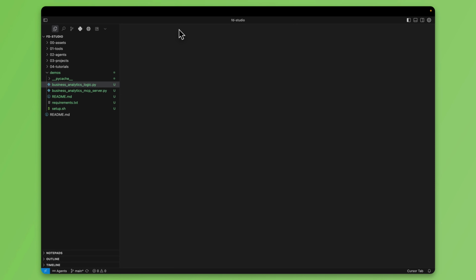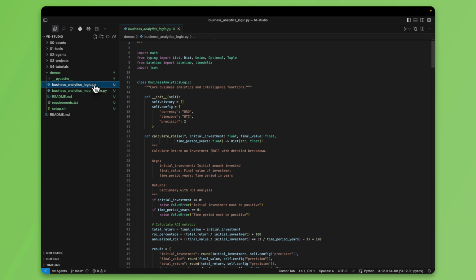I am a big believer in leverage, and MCPs is one of those concepts that give you maximum leverage when working with LLMs or Gen AI in general. Let me show you how. This is an example I think most people could relate to.